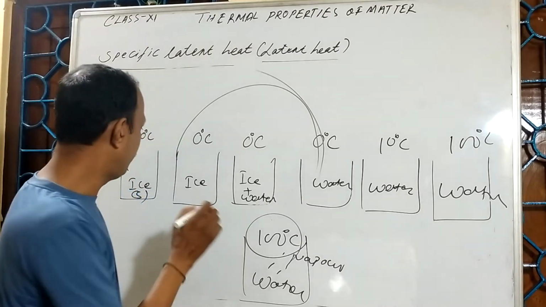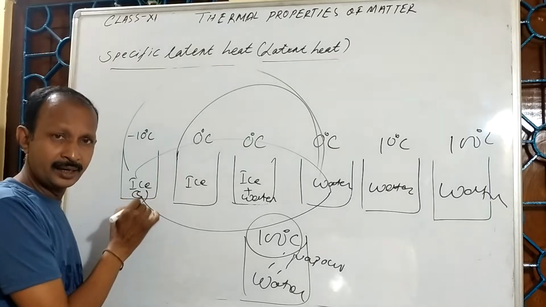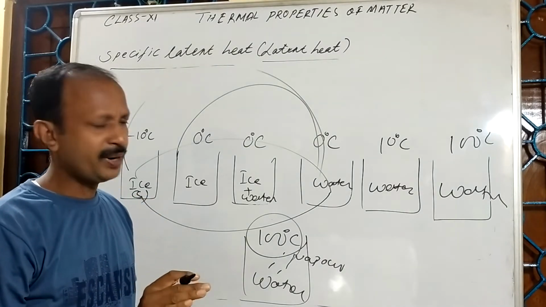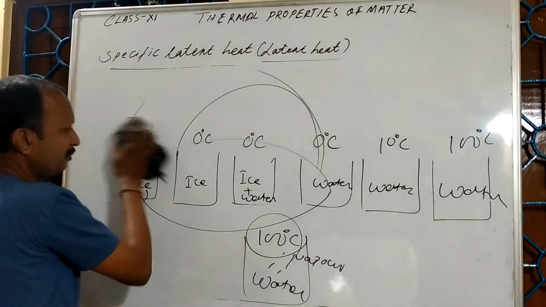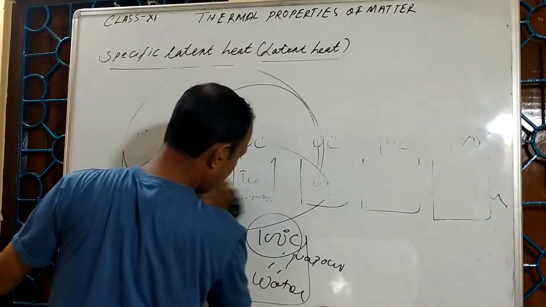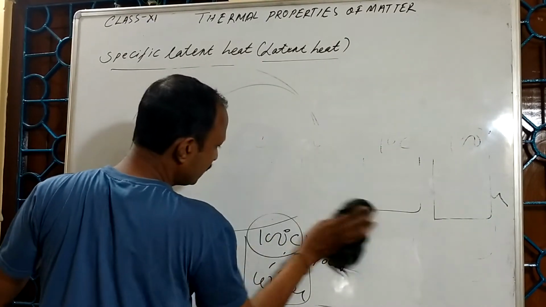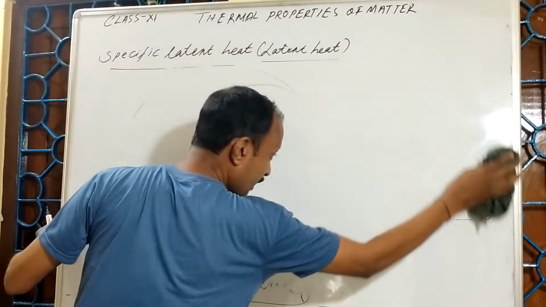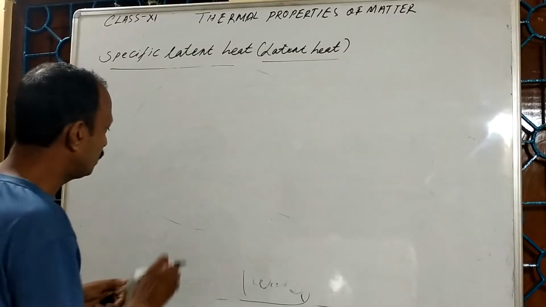That means if I change solid to liquid or liquid to solid, there is no change in temperature. In earlier classes in my videos I explained that when ice is converting into water, that means solid is converting into liquid, during that time there is no change in temperature.